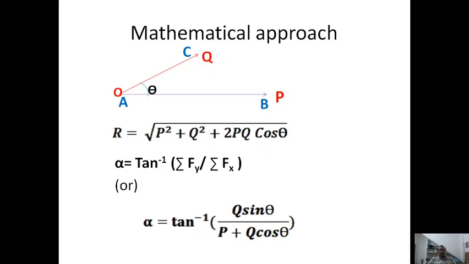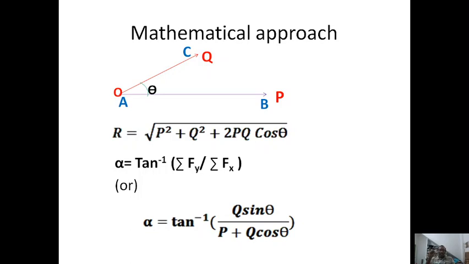Now we are moving to the mathematical approach. By the mathematical approach, the resultant can be obtained using the cosine rule.